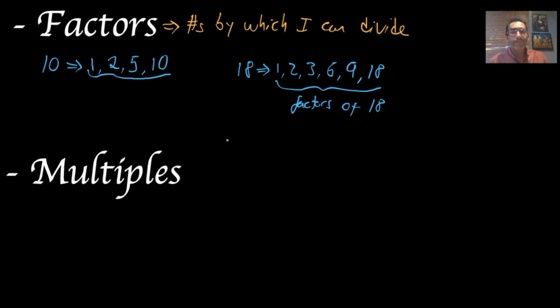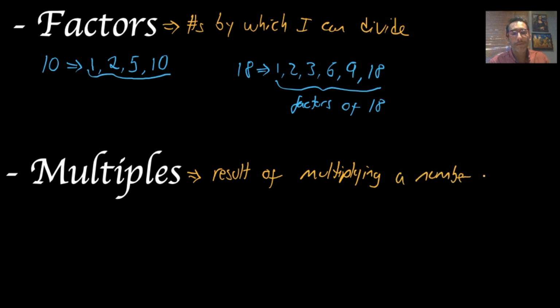Now, let's move to multiples. Many times people do get confused between factors and multiples, and this is going to be clear. If they ask you an exercise, you have to deal with factors, you need to be clear what a factor is, or if you deal with multiples, you need to be clear what multiples are. So, what are multiples? Multiples are the result of multiplying a number by integers. Again, it is the result of multiplying one number by different integers.